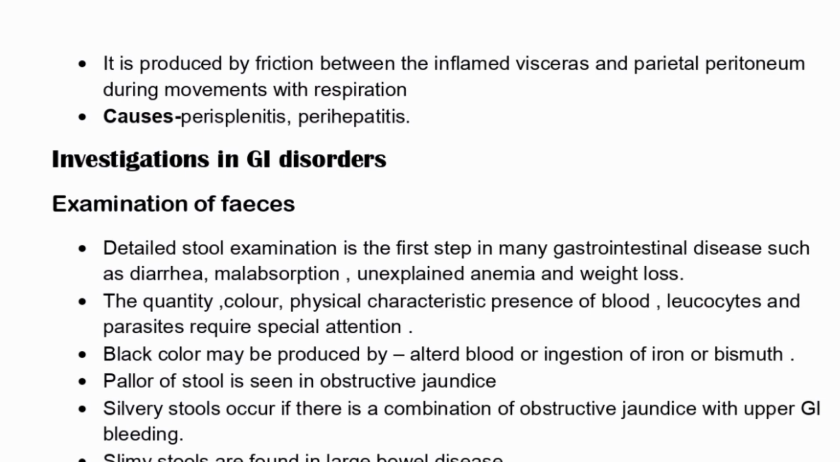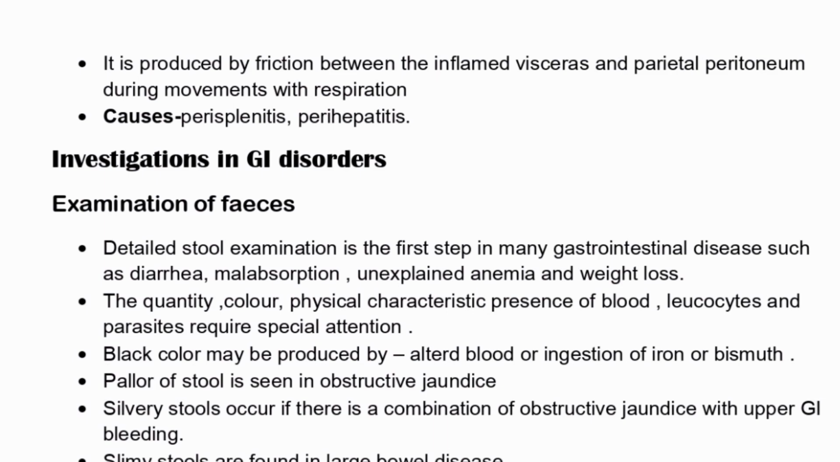Detailed stool examination is the first step in many gastrointestinal diseases such as diarrhea, malabsorption, unexplained anemia, and weight loss. By examining these, we can find out which nutrients are not thoroughly digested in the body, or what things are excreted out from the body and are not utilized by the body. So we will make a particular diagnosis by these examinations, and the quantity, color, physical characteristics, and presence of blood and leukocytes may also indicate some other diagnosis.